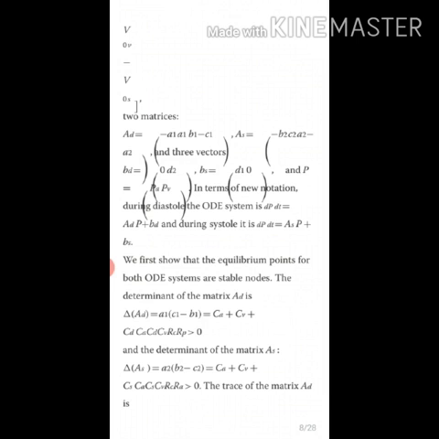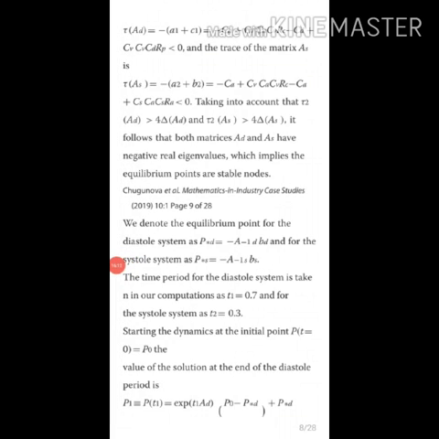And the determinant value is del of AS equal to A2 into B2 minus C2 likewise. Then we find the trace of the matrix using this formula. Then we denote the equilibrium point of the diastole system as P star D, that is minus A inverse, and the systole system P star S, minus A inverse into Bs.